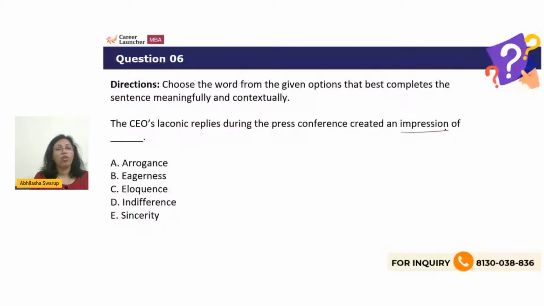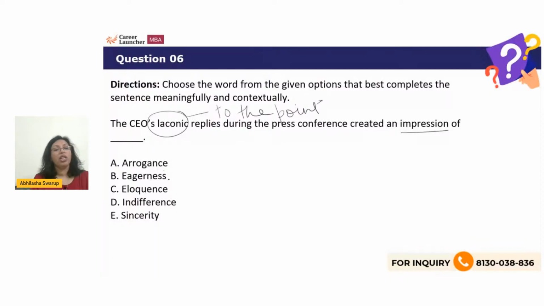So laconic means what? When you don't say much. You're very to the point, right? You're very curt, rude, succinct. So therefore, when the CEO is laconic, what impression does it create? It creates the impression that this guy is not interested in speaking, right? So if he's not interested in speaking, then what is he all about?